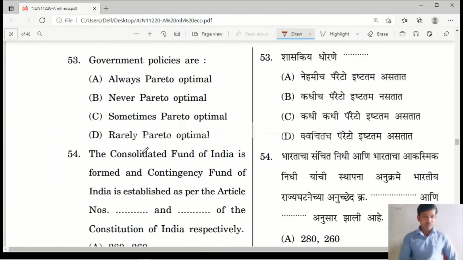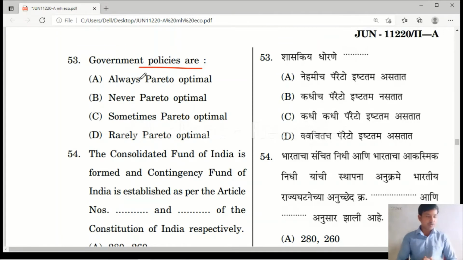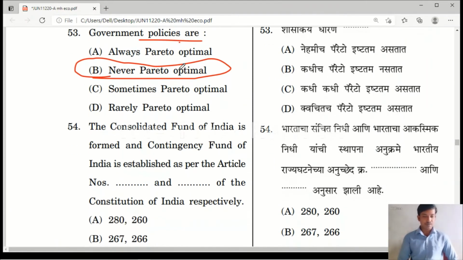Question number 53. Government policies are option A, always Pareto optimal. Option B, never Pareto optimal. Option C, sometimes Pareto optimal. Option D, rarely Pareto optimal. Yes, friends, as you all know, government policies are never Pareto optimal. It is very difficult to satisfy the Pareto conditions. There are 3 conditions, as you all know. But government policies are never Pareto optimal.